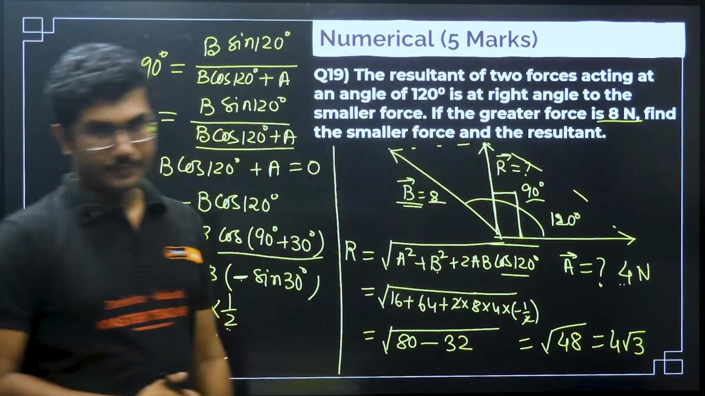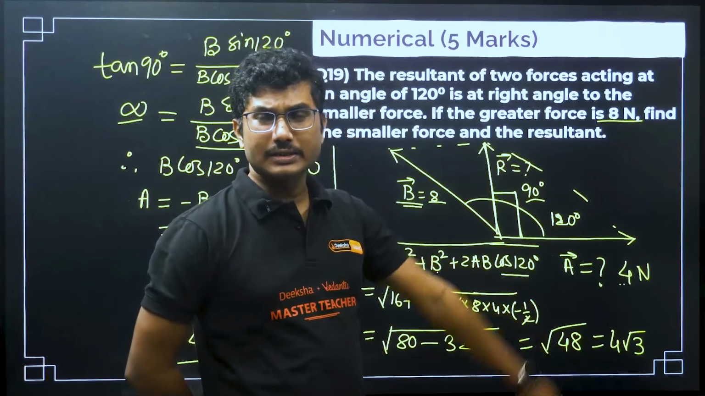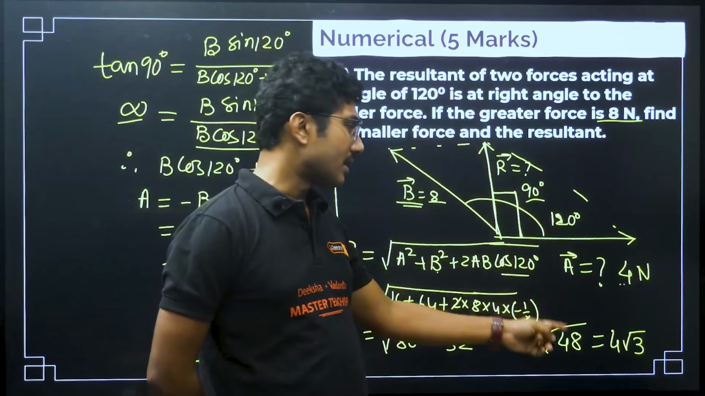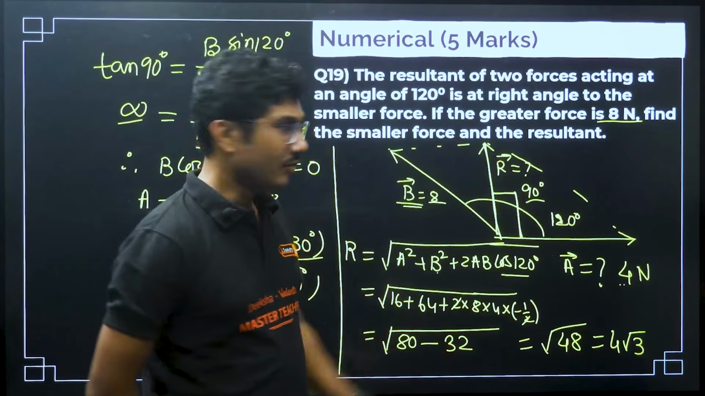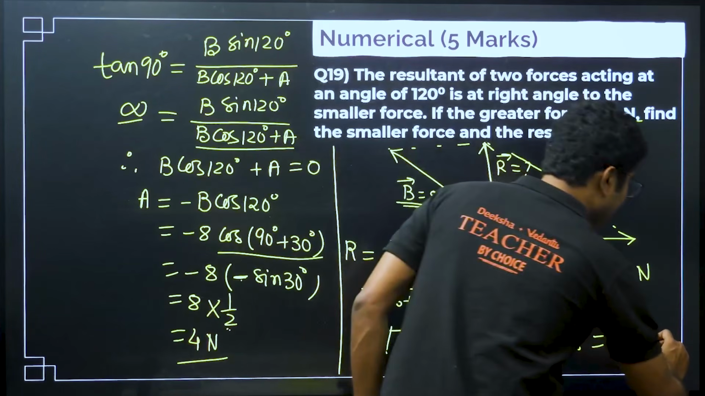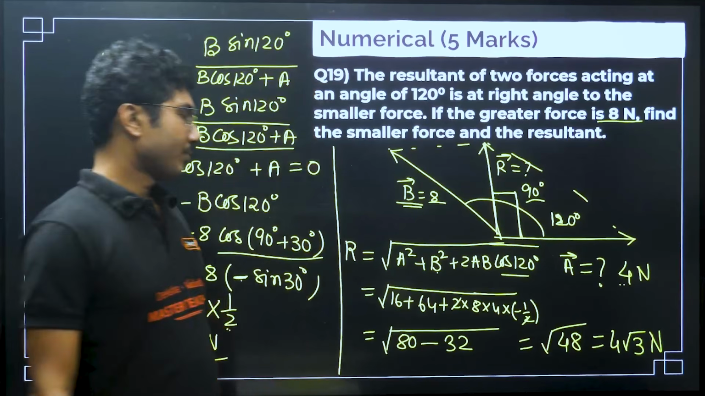4 root 3. Either you keep it like this, or you can consider this number to be 49. 49 square root is 7, so the answer will be 6.9. If you can calculate it using a calculator, or you can leave the answer as it is, that is also correct.